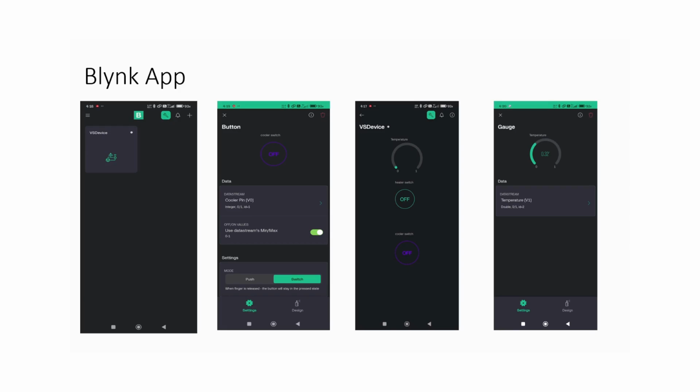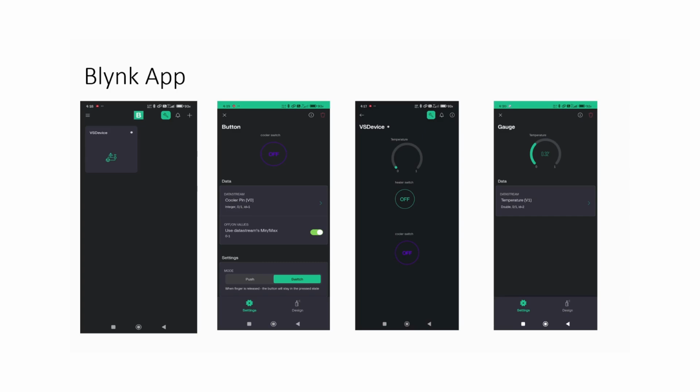Uses of our Blink app. This app offers a user-friendly interface, making it easy for users to interact with the system, whether it's checking the status, if we are online or offline, or controlling the devices. Everything can be done seamlessly through this app. With this app, we can create buttons, like she said, to control the devices.